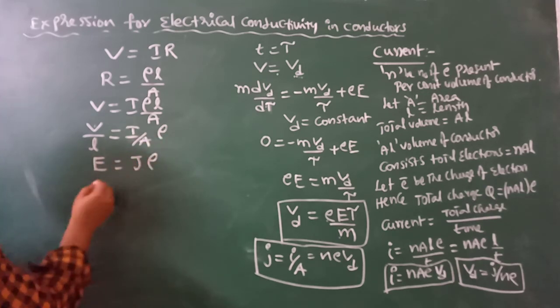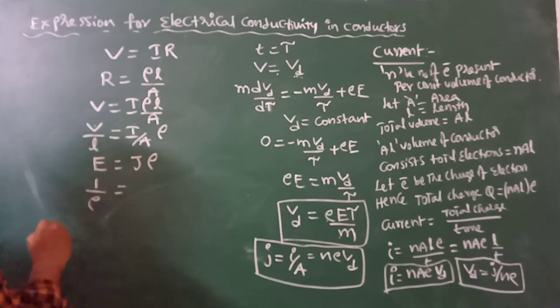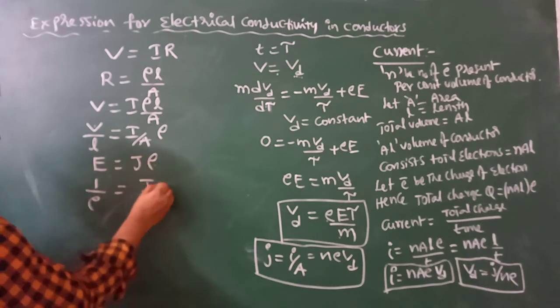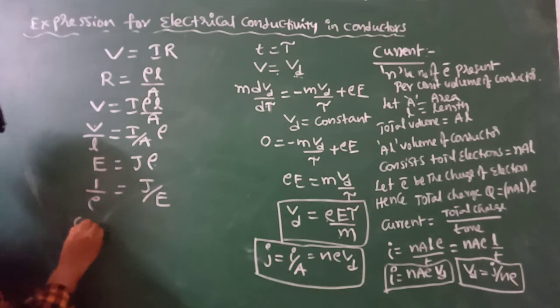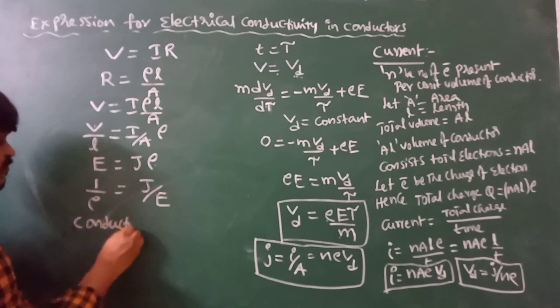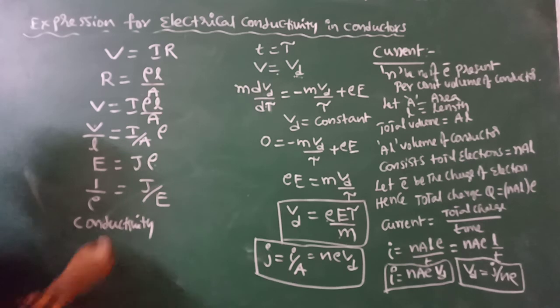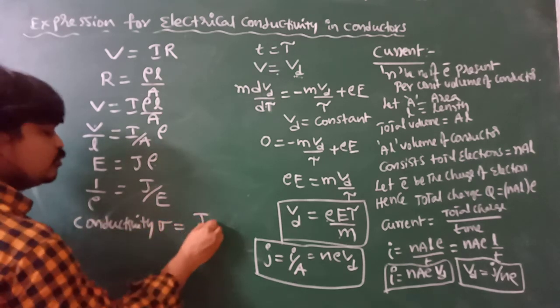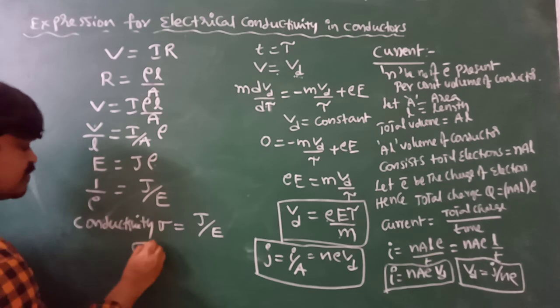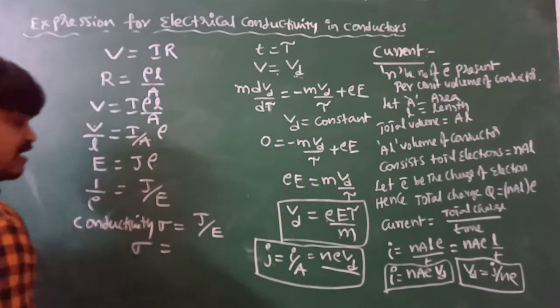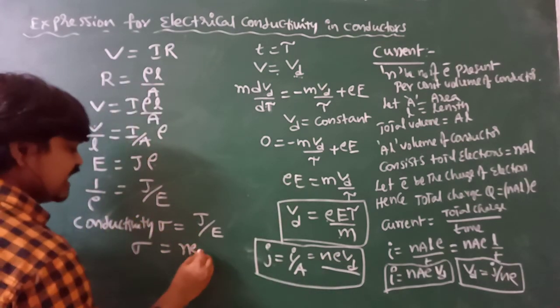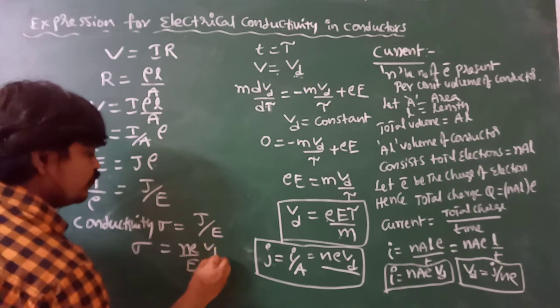Now we can write 1 by rho is equal to J by E. 1 by rho means the reciprocal of resistivity. Rho is resistivity. The reciprocal of resistivity is conductivity. Conductivity sigma is equal to J by E. That is, sigma is equal to J, for which we substitute neVd, by E, which is ne by E into Vd.